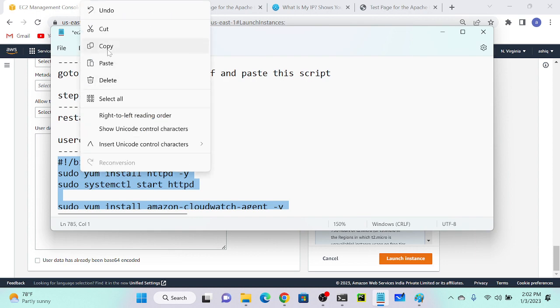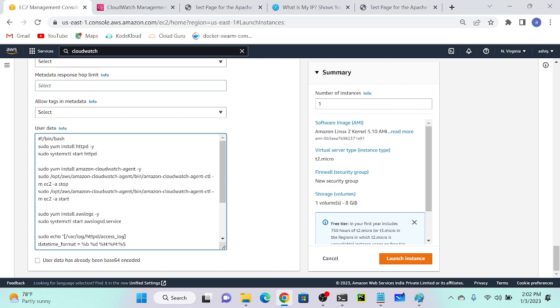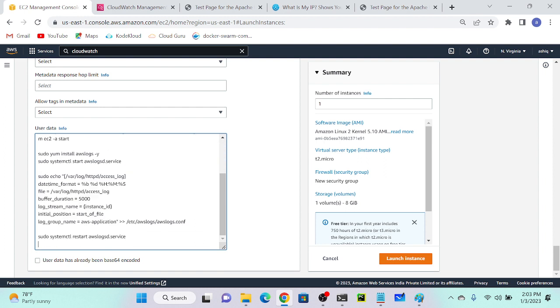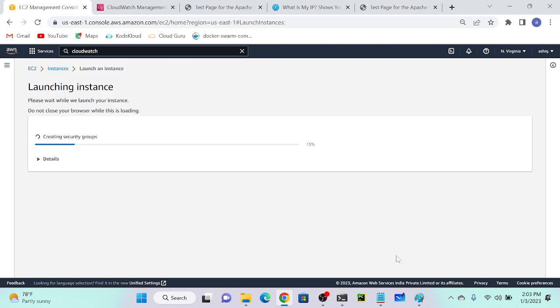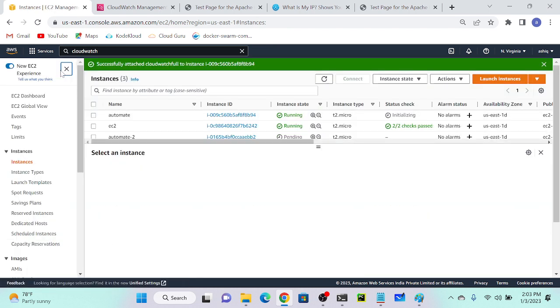Copy this and paste. So the problem is, user data will only execute when? While we are creating a virtual machine, at that time only the user data will be executed, right? After that, if I want it to run again, what do I have to do? Stop the instance, then edit user data. Yesterday we already discussed.